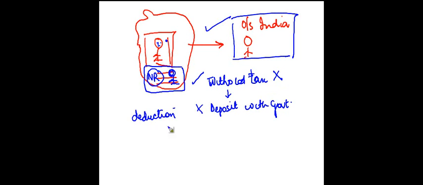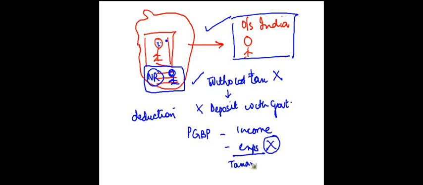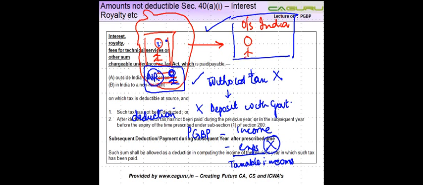We saw earlier that, in order to compute your income under the head profits and gains of business and profession, you take the income and then you reduce expenses, right? If this person does not withhold tax on these payments, or after withholding tax does not deposit the tax so withheld with the government, he is not allowed a deduction in computing his taxable income, right? This is the logic which is there in this particular section. Now let us see how this fares vis-a-vis the exact section.